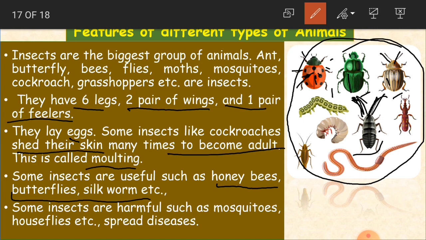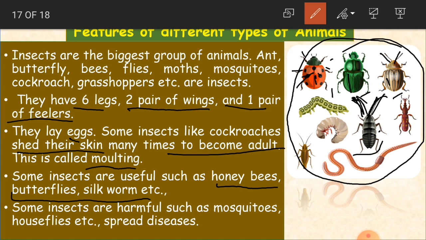Very beautiful flutterers. They help in the process of pollination of the flower. Because of the butterfly, pollination can happen. When pollination happens, seeds will grow, new plants will grow. And through silkworm, we'll get silk. So these are very useful.